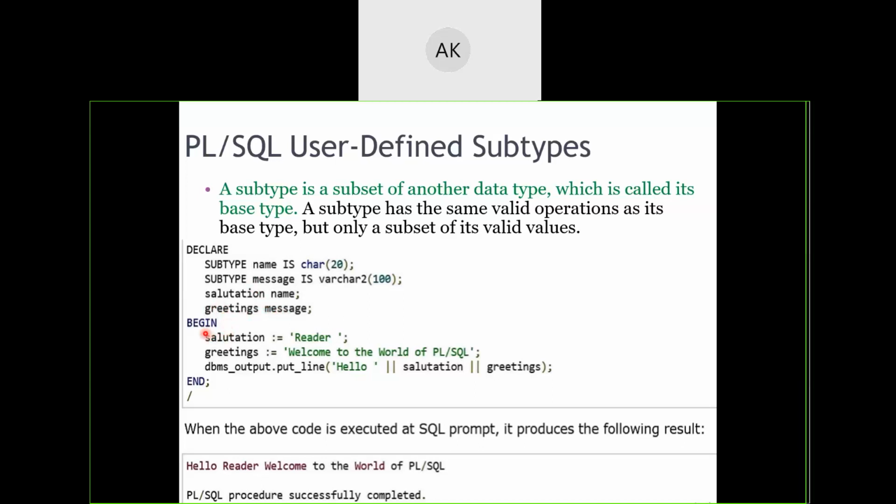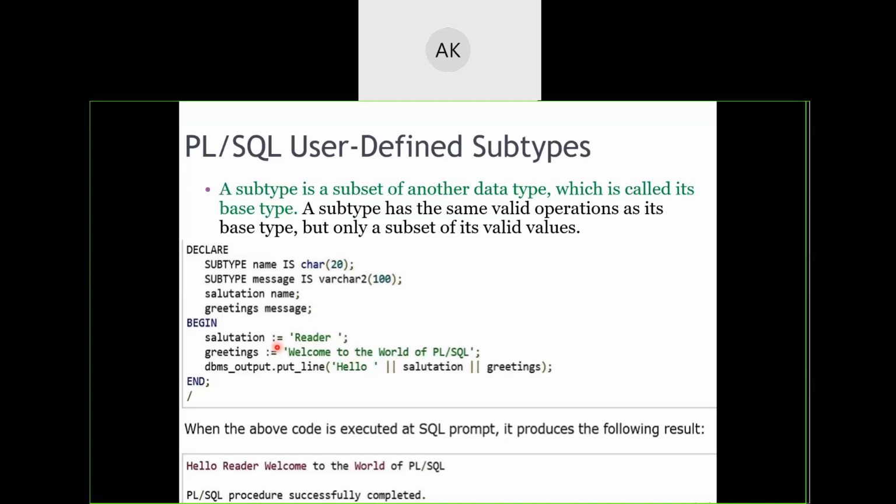Now, this is our exact execution block. In the execution section, we are trying to initialize the salutation variable with a particular character value, since it is of character data type, and I am telling that the value inside this salutation variable is reader. Okay, this reader or something, miss or Mr. or something like that, you can keep it. But how are we going to initialize? Have a look at the operator that we have used for initialization. We are not using equal to here, we are using colon equal to.